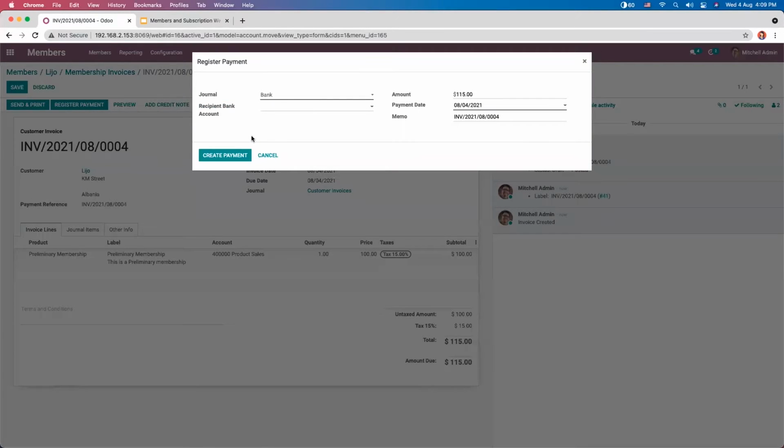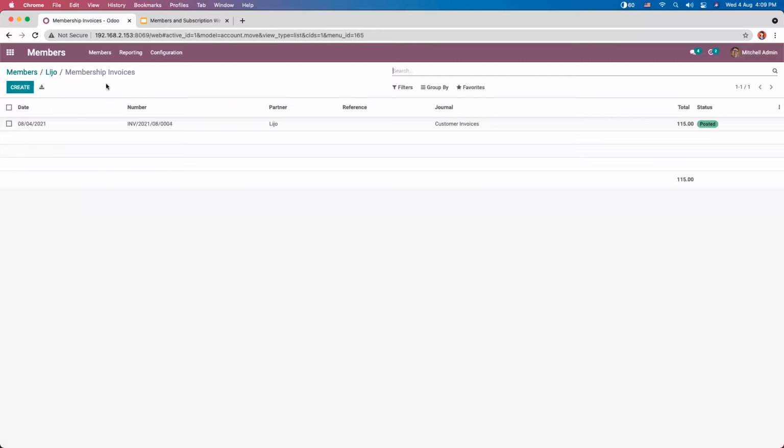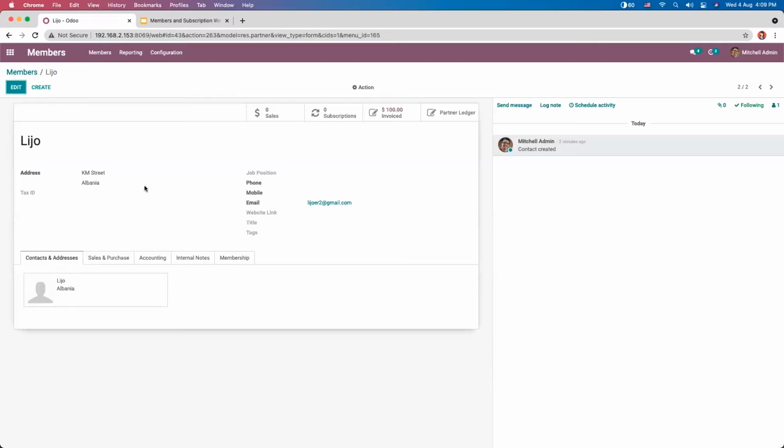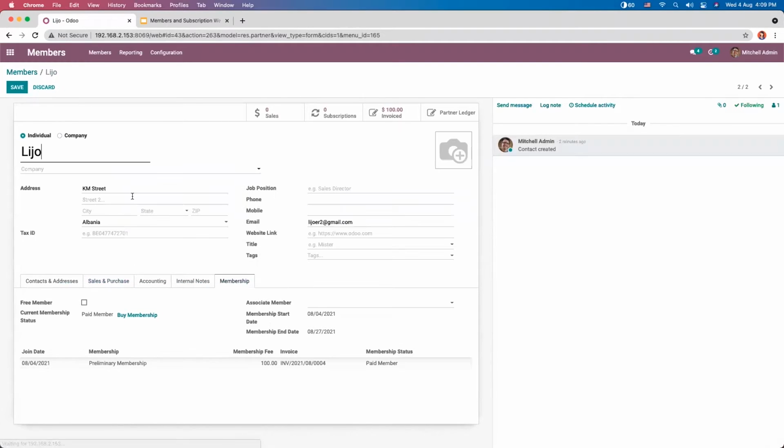Now we can register the payment. If the customer has made the payment, we can register it on a bank or cash journal. So click on create payment. Now, when you come back to the members form, under the profile of the member, the user can find the invoice lines under the form. So we can view the invoice data. Here the joining date is added.